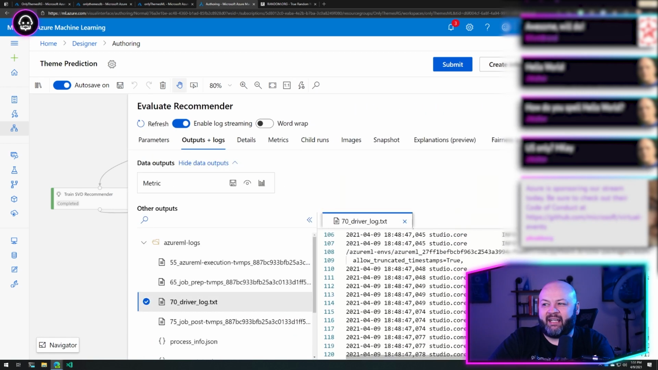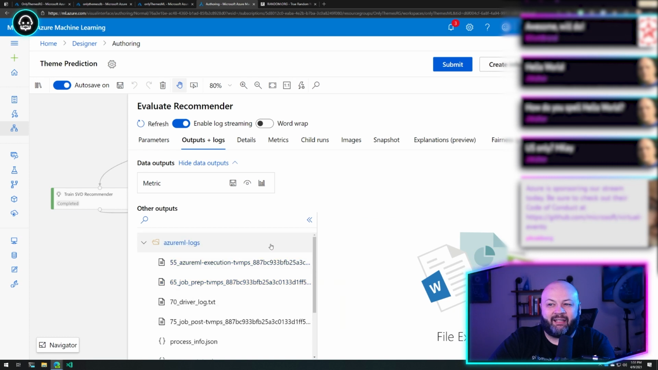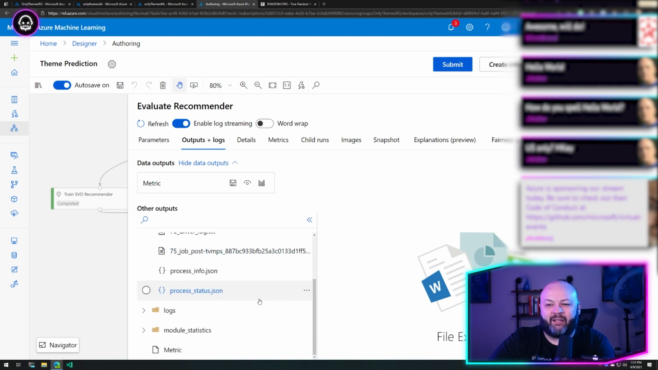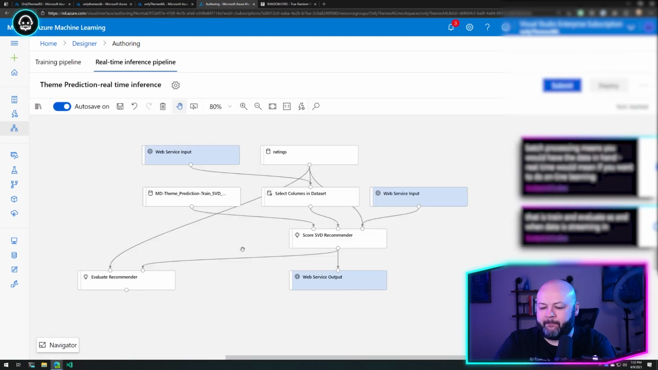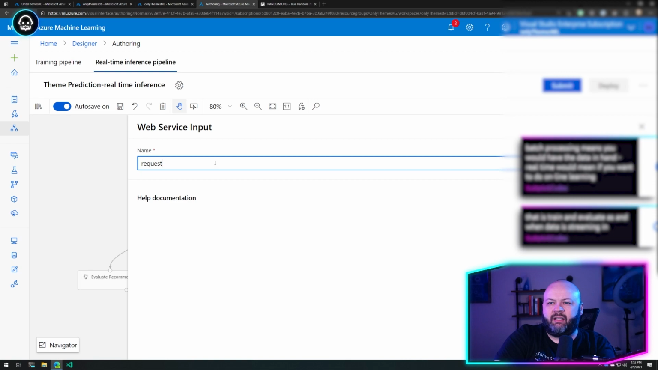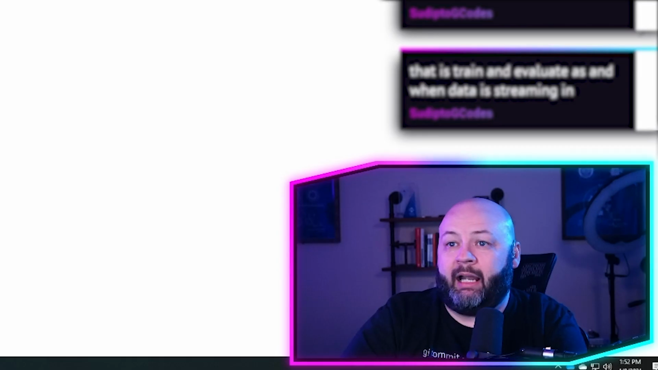I don't know what that means. I've never done any of this before. I mean, I like it when things go green and not red, but I don't even know what that is. Oh, the heck if I know. I'm just going to say that. Okay, so the web service input requesting user ID. I don't know. Heck if I know.